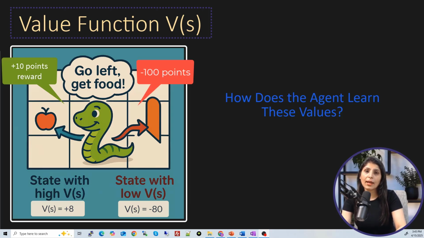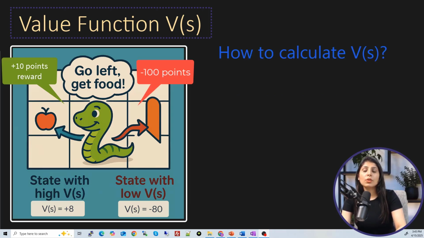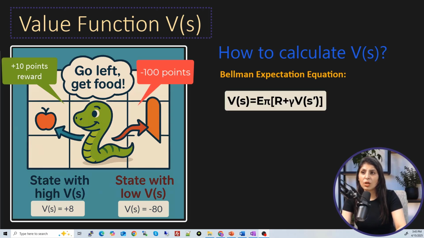Now let's see how to calculate this V of S. To calculate the value of a state, we use a formula called the Bellman expectation equation. So this is the formula. Now let me explain what each part means. V of S is the value of the current state. This is what we are trying to calculate. And this R over here means the immediate reward for the current action, meaning the agent will take a current action and R is the reward the agent will get for that action.